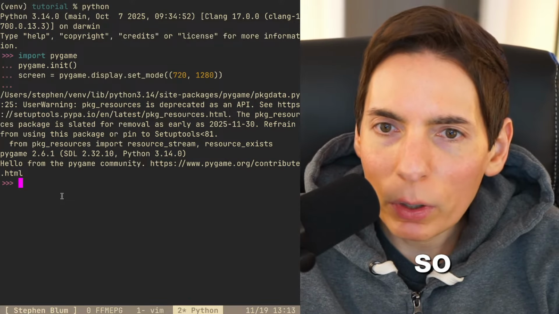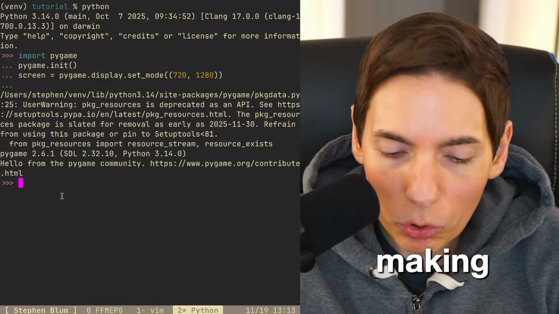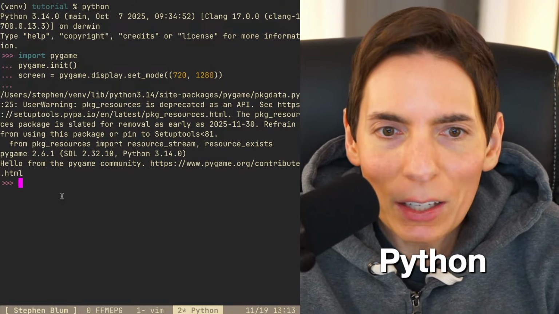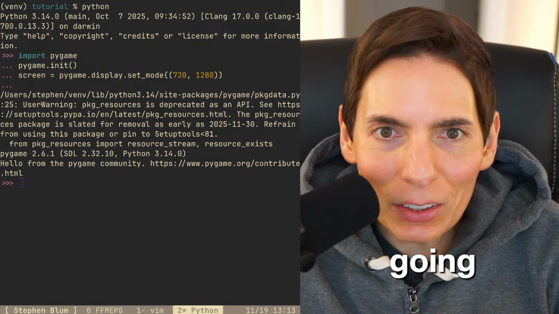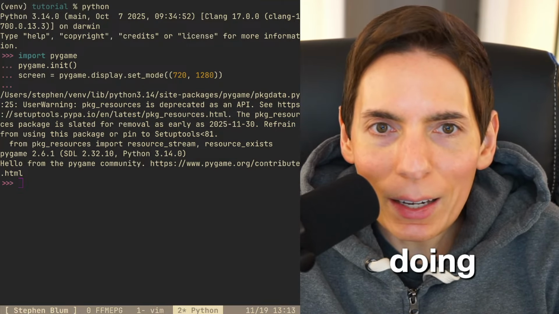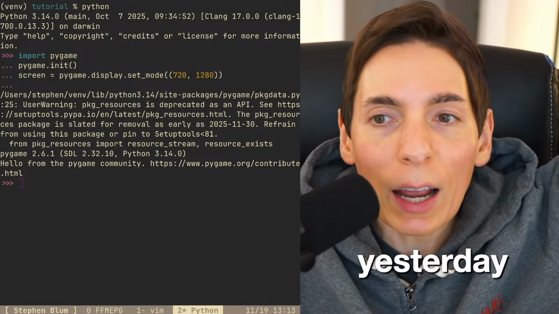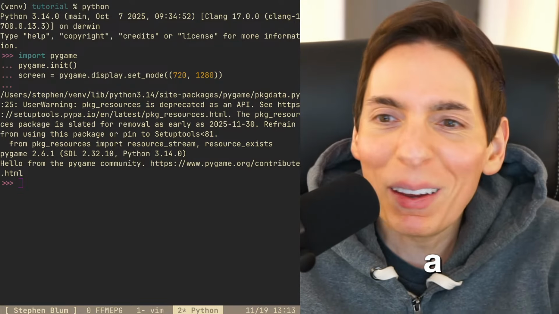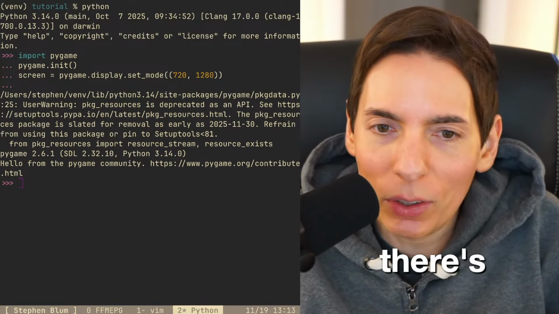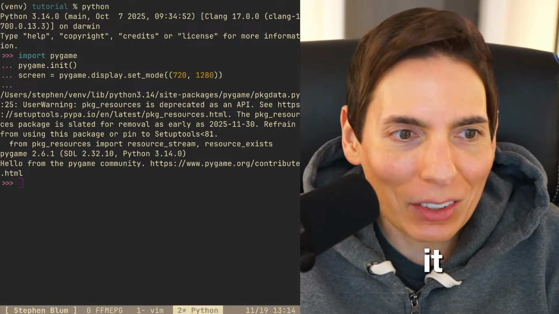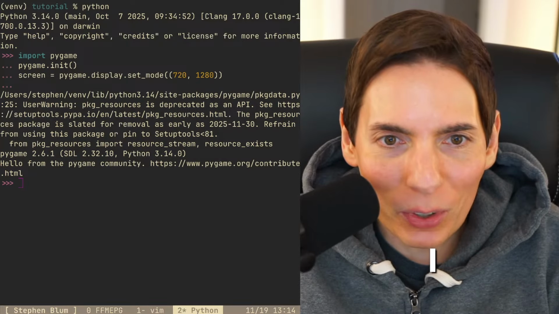All right, so what we're going to do here is we're making a game. So how do I get the type in Python? Hey, Torva, how's it going? Good to see you, Torva. What are we doing today? Hey, Gambit, the game that we made yesterday, we're going to actually make it more of a game, where there's consequences for getting caught by the AI. I'm actually kind of excited about it. I think it's going to be pretty neat. I think it's pretty nifty.